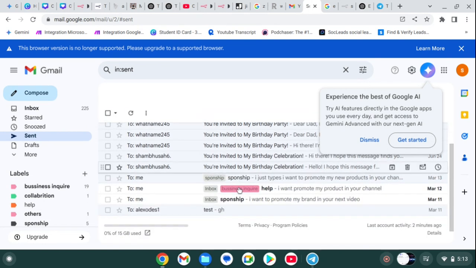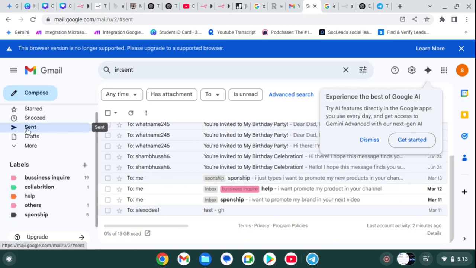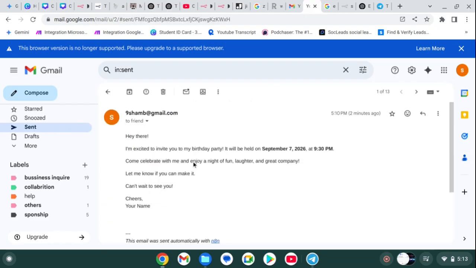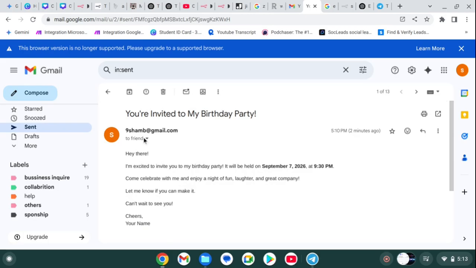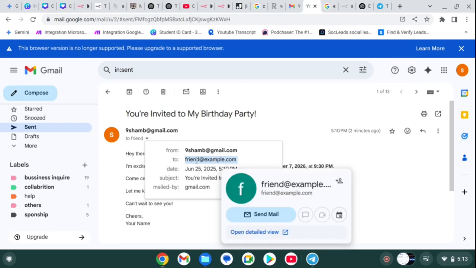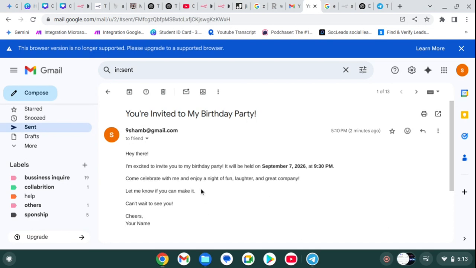This is what I automated in my previous video for business email labeling. Here you can see it can send email to this address, friend@example.com. But if I provide an email address and correct information, it can also send that.